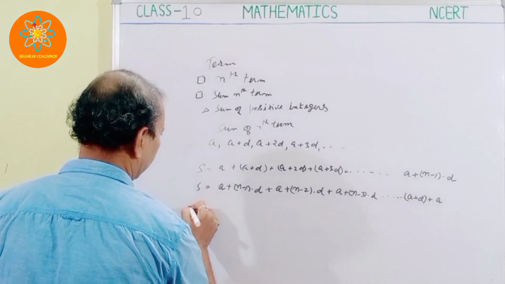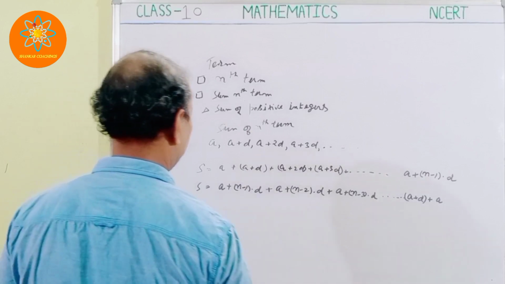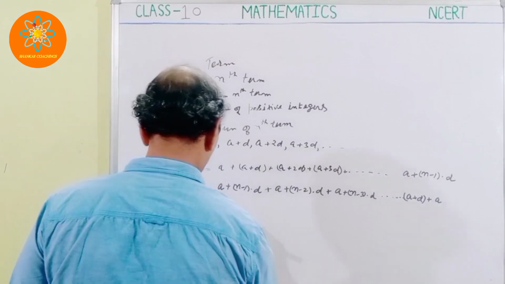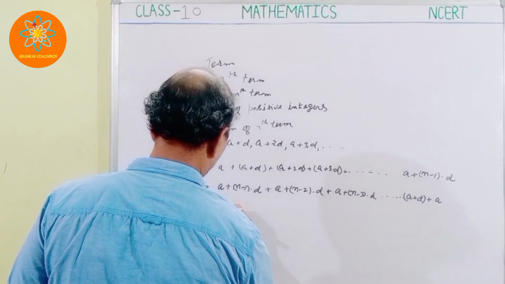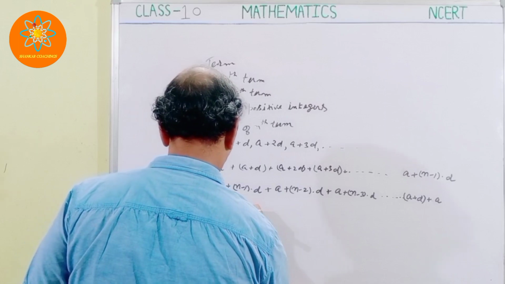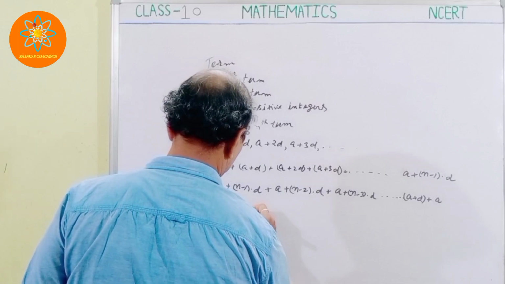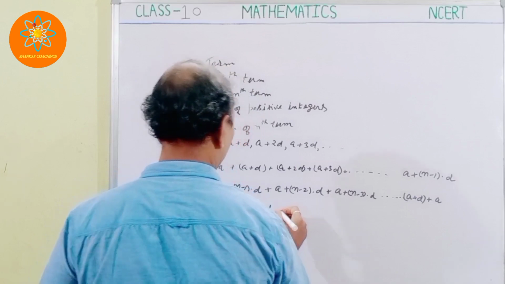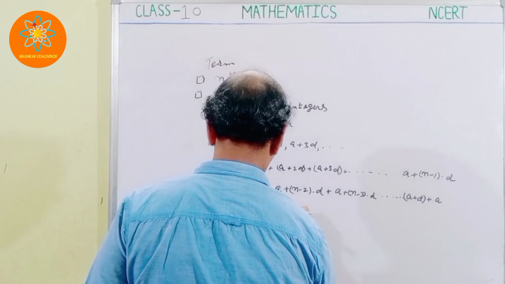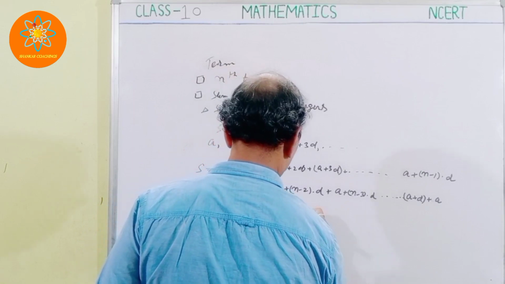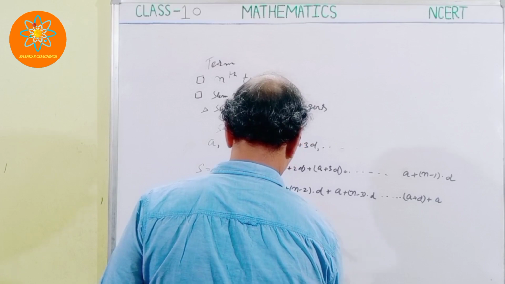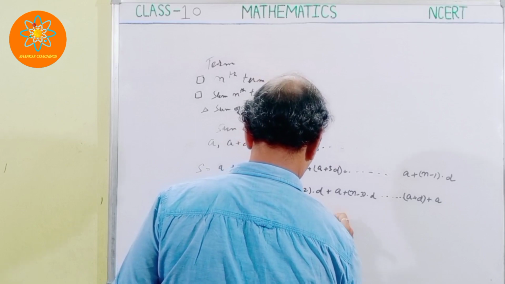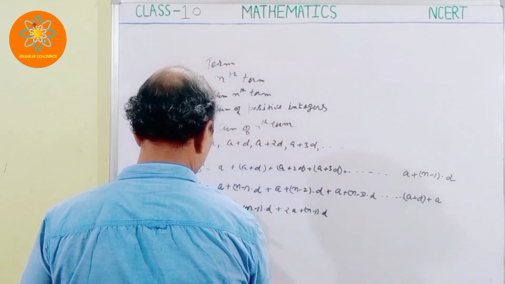I will get 2S here, and this is equal to 2A plus n minus 1 into D, plus 2A plus n minus 1 into D, like this.